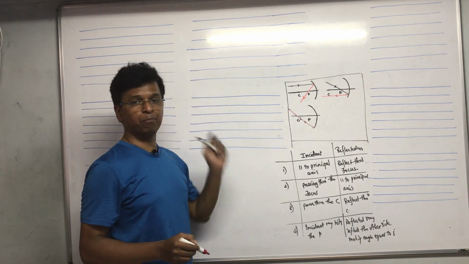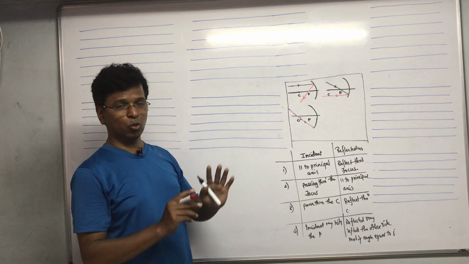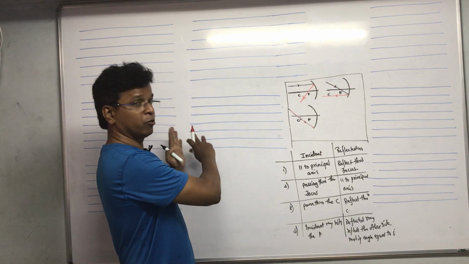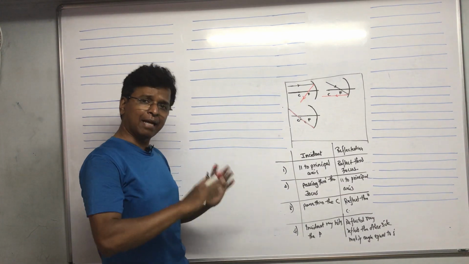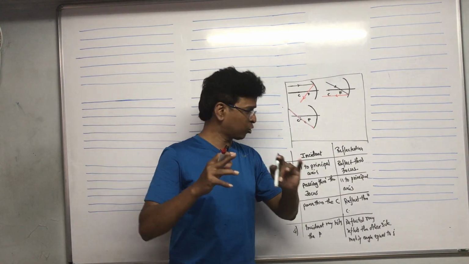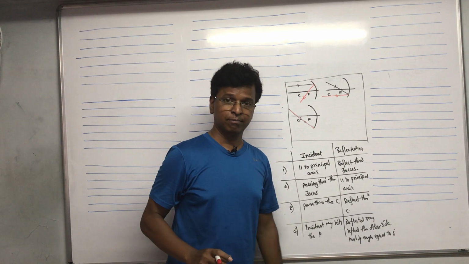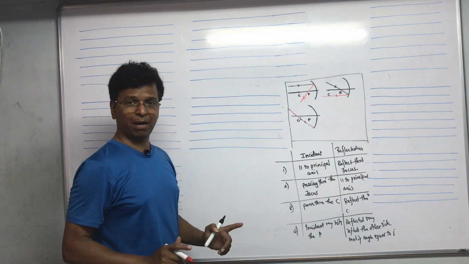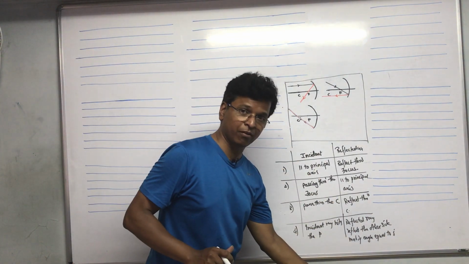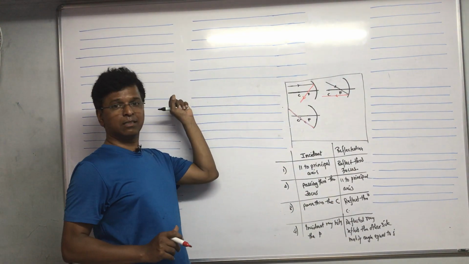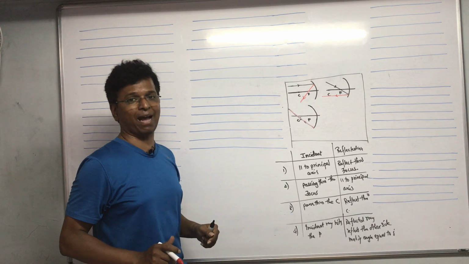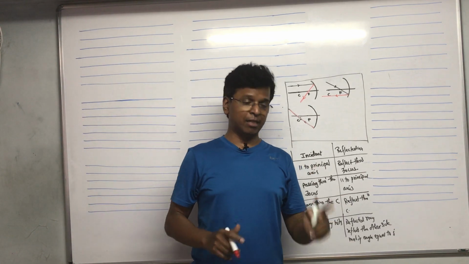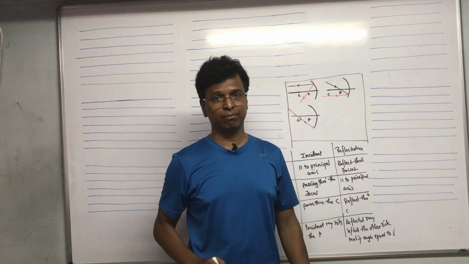It reflects through the same path. You will understand, don't worry. When the three things come together and I am able to draw all the diagrams for you, then you will come to know why so much of detailing was going on. Okay, so this is the third path. The incident ray goes through the center of curvature, the reflected ray returns, reflects to the same path back. This happens only and only when the incident ray goes through the center of curvature.